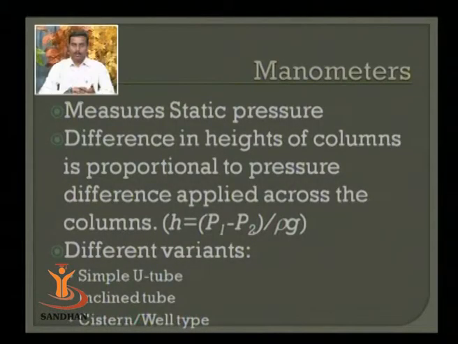Furthermore, variants are also available. If I want very minute measurement of pressure, or very small pressure differences to be measured, then the manometers can be supported with micrometer screws. With the help of micrometer screws, you can go up to 0.001 millimeter or even lesser dimension.